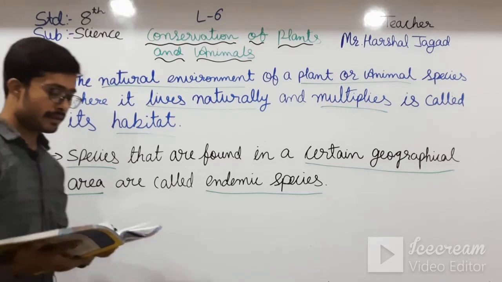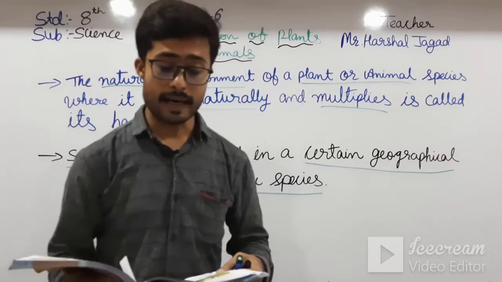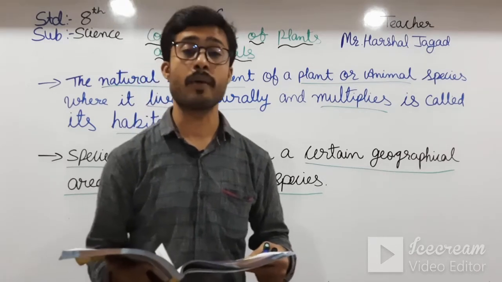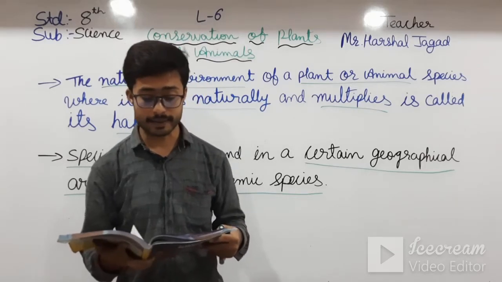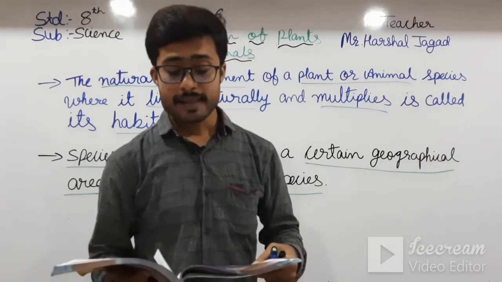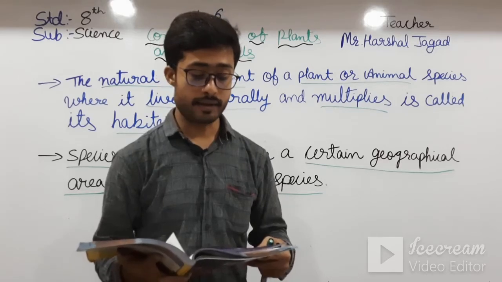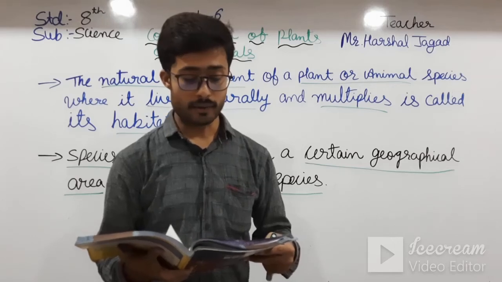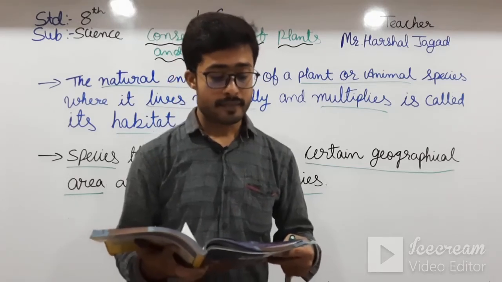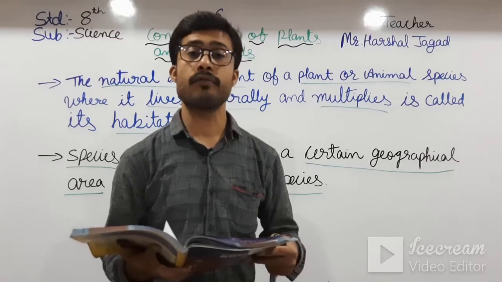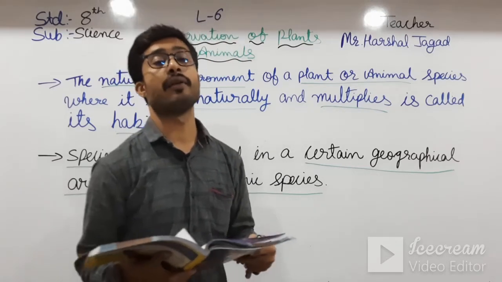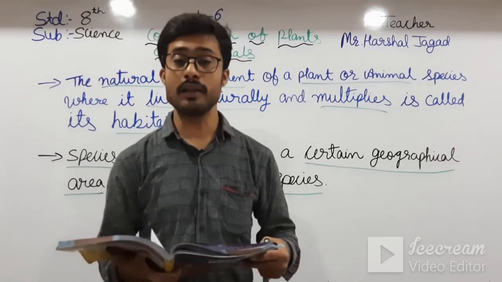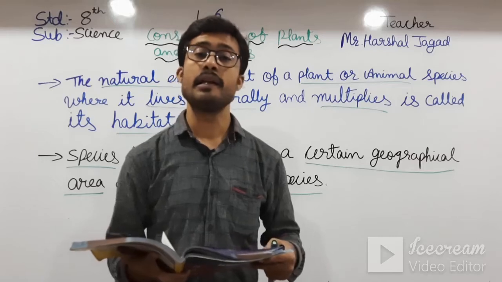See here, I am reading that once again. Some plants and animal species are found in a particular geographical region. For example, pandas are found specifically in certain regions of China. Species that are found in a certain geographical area are called endemic species. In India, the one-horned rhino, see here there is a picture, is endemic to the state of Assam, means it is only found in Assam. And the Asiatic lion is only found at the Gir National Park in Gujarat.